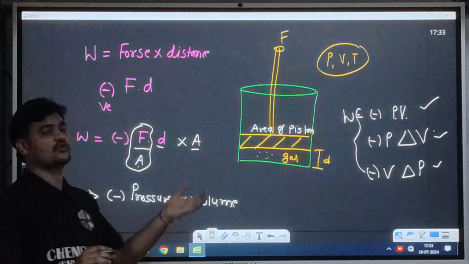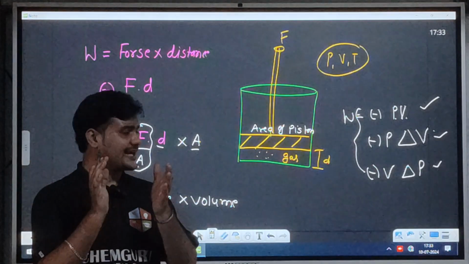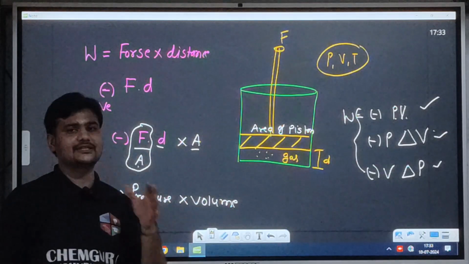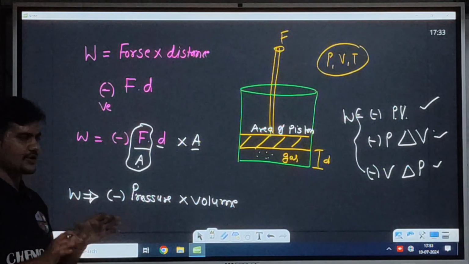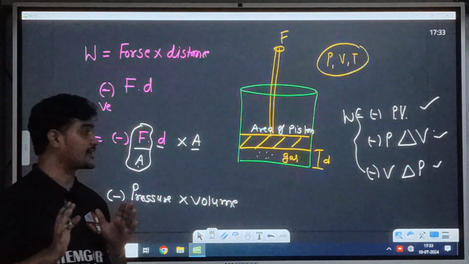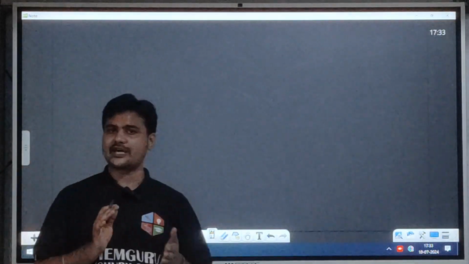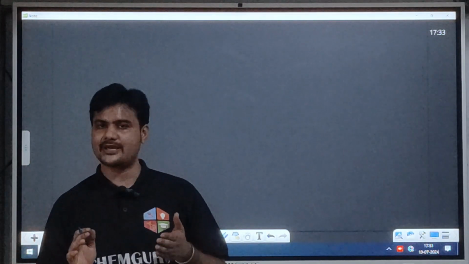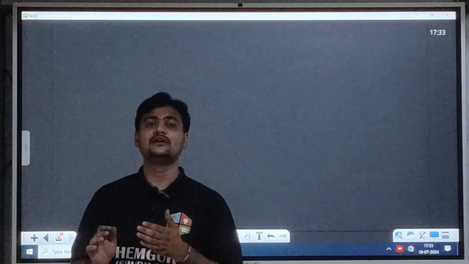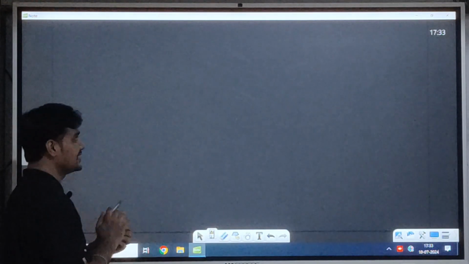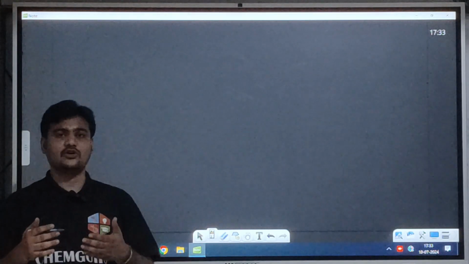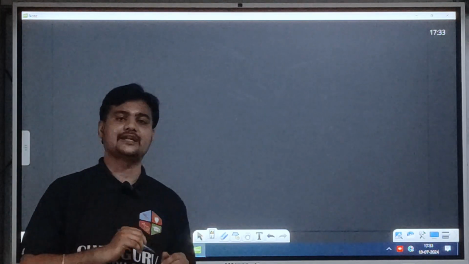So they are applied for different kinds of processes. Let me discuss all the formulas with each individual process. I hope you are able to understand me and clear on all the concepts. So I described the different thermodynamic processes: isobaric, isochoric, adiabatic, and isothermal. First of all, I described all the processes in the PV graph.